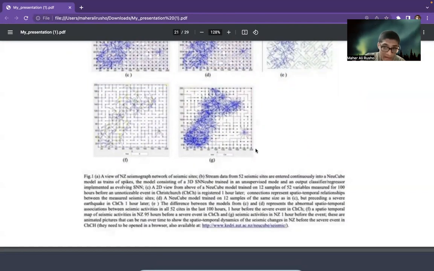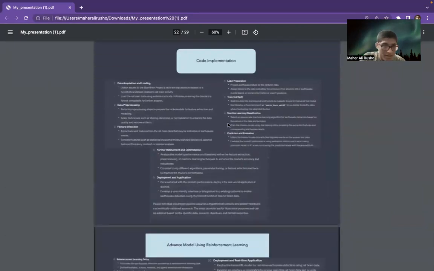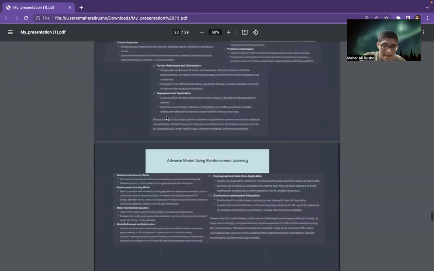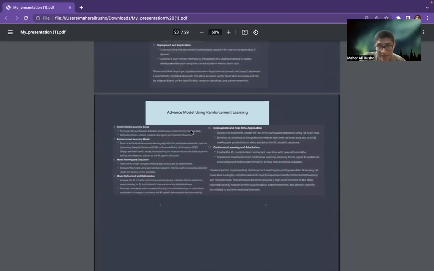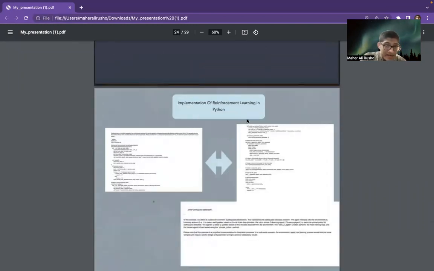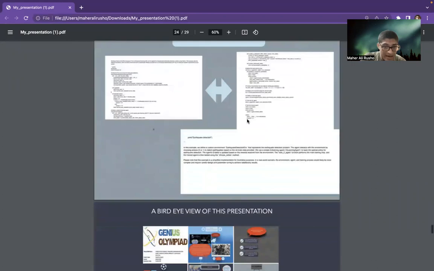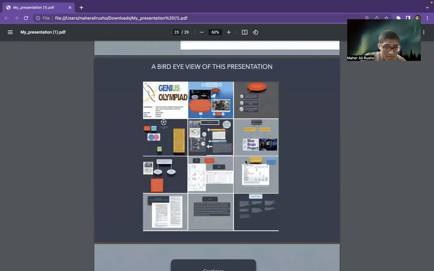The model we are trying to build needs a huge amount of data. It will work more frequently and accurately in Asian countries like Nepal, Bangladesh, and Malaysia. And now you can see the code implementation also. I have made a general code implementation like all data scientists do, and also advanced it with reinforcement learning. You can see the slides by visiting my website, rusho.org. And I have implemented it in Python also, in reinforcement learning. So in a bird's-eye view, you can see the whole presentation of what we have done.